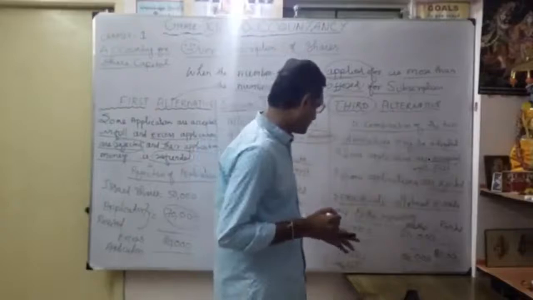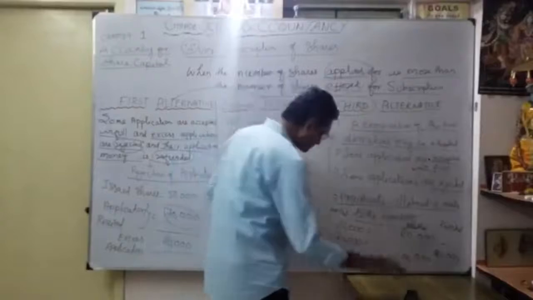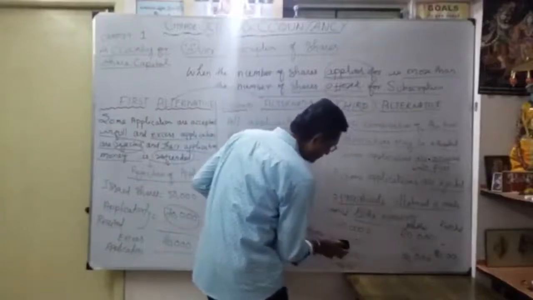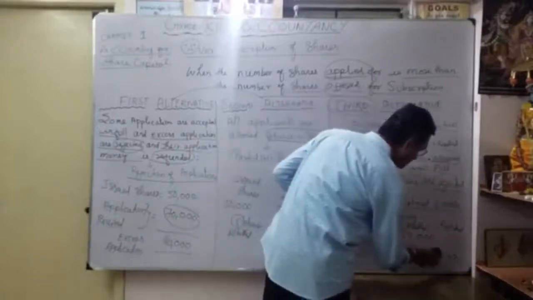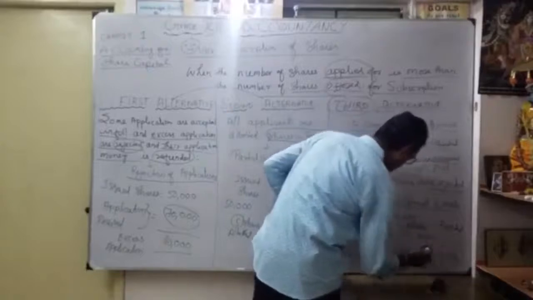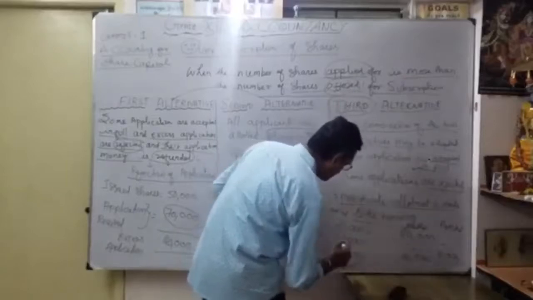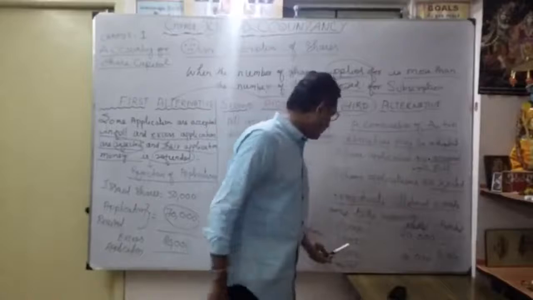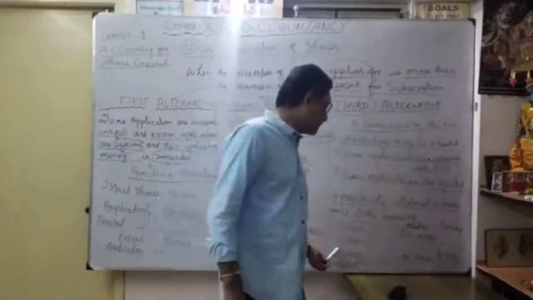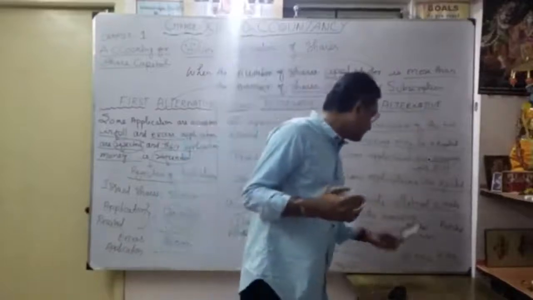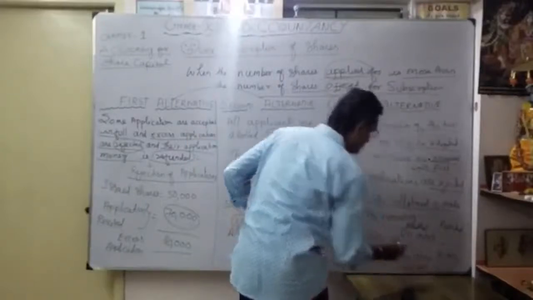Whatever 70,000, the entire 20,000 is allotted fully. Then whatever my 10,000, I will change the adjustment, then we will be able to understand. Here 10,000 rejected. So only balance how much? Balance 40,000 shares. Whoever applied for 40,000, we consider only how much? 30,000 shares. That means whoever applied for 4 shares, we allotted only 3 shares. Here totally 50,000 shares allotted. That is the third alternative.